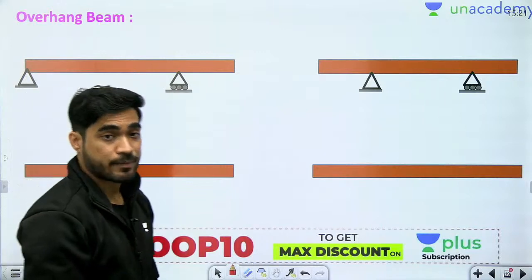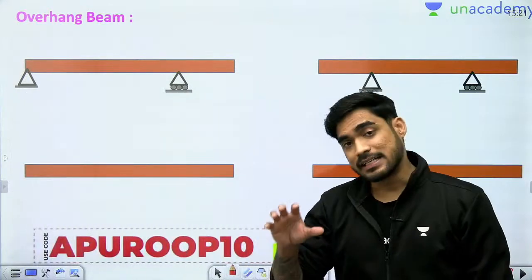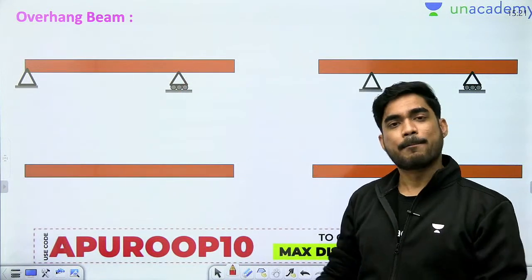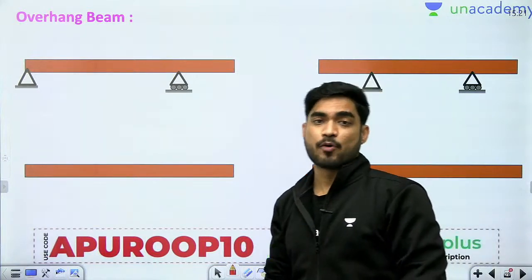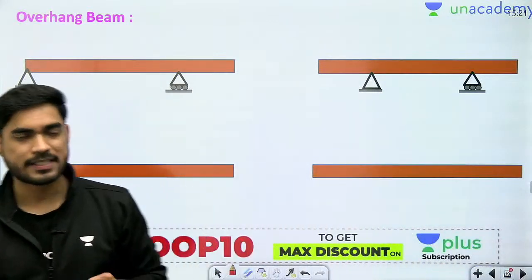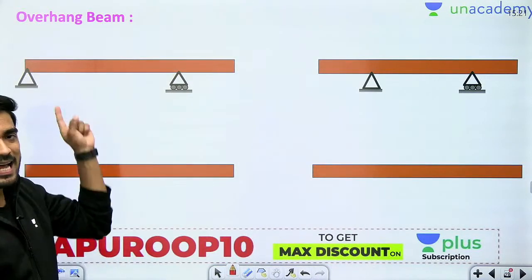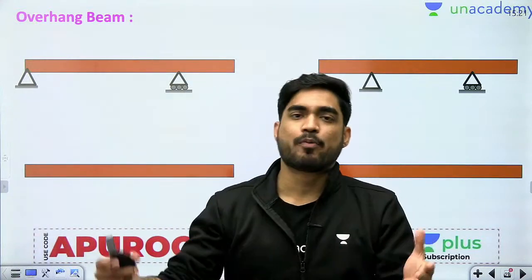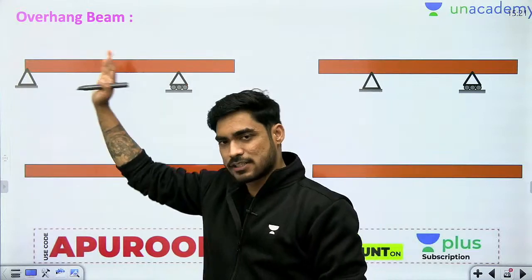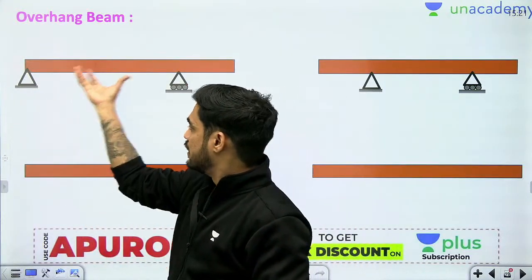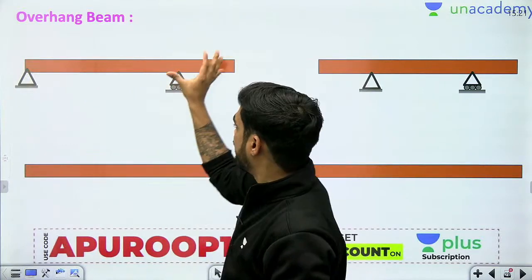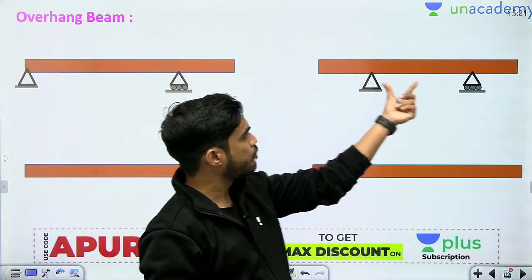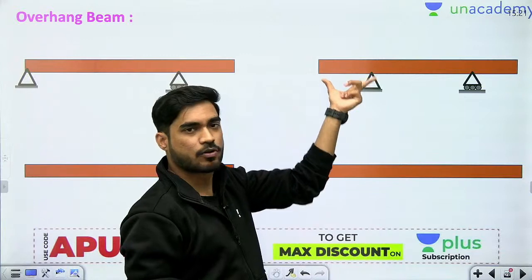Then we see overhang beams. In case of overhang beams, the type of support is same. One is hinged and other is roller, but the placement of support is different compared to simply supported beam. In simply supported beam, both the supports are at the ends. In overhang beams, either one or both the supports are at some distance from the ends. Here, this particular overhang beam has only one overhang on the right side, but this particular overhang beam has overhang on both sides. This hanging part is known as overhang.